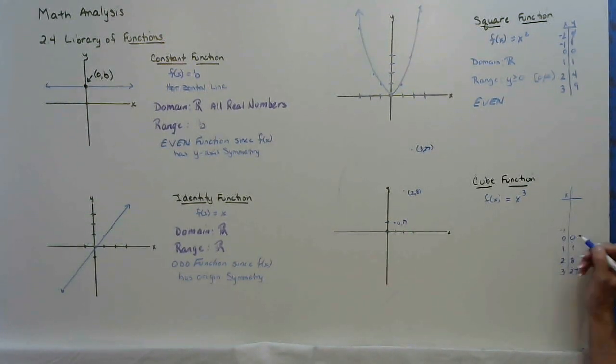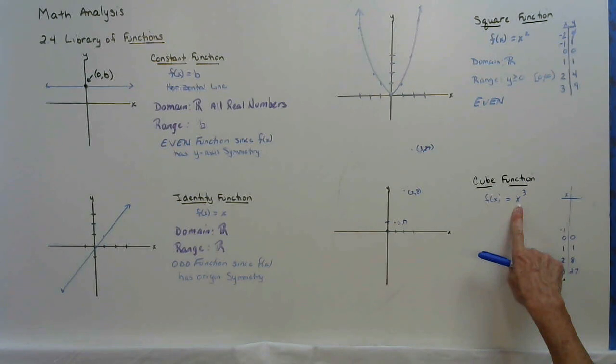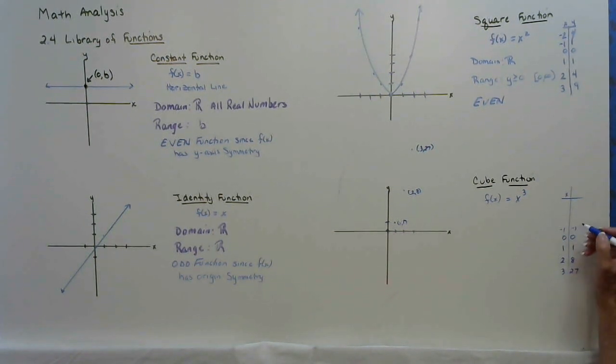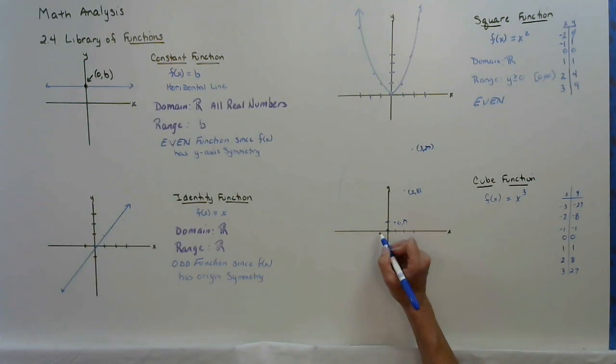Similarly, if I go negative 1, negative times a negative times a negative is negative 1. Negative 2 would give me negative 8. And negative 3 would give me negative 27.